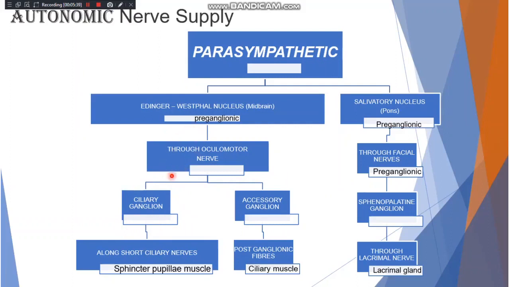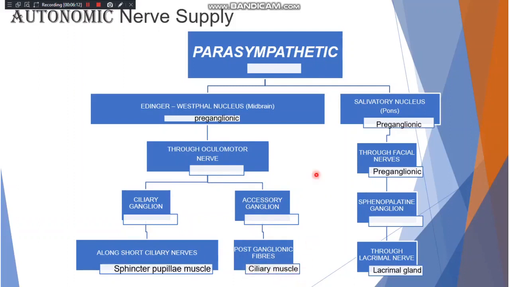So the fibers arising from the oculomotor nerve to the ciliary ganglion will relay over here, and they will give postganglionic fibers along short ciliary nerves, which will supply your sphincter pupillae muscle. Similarly, few fibers from the oculomotor nerve will go to the accessory ganglion and it will give postganglionic fibers which will supply your ciliary muscle.